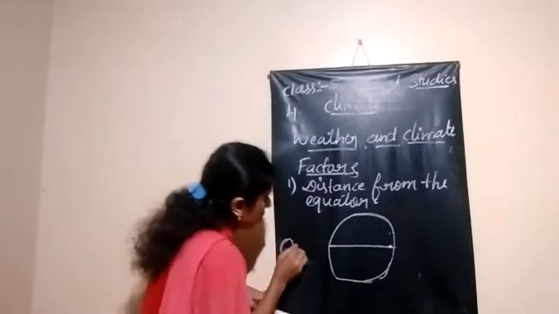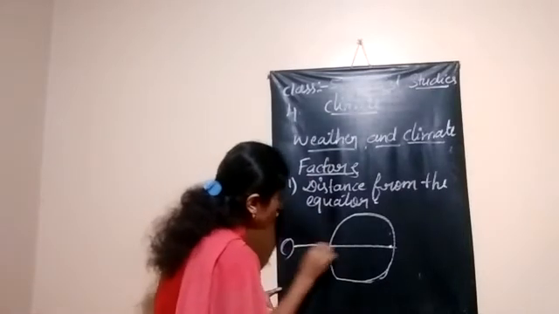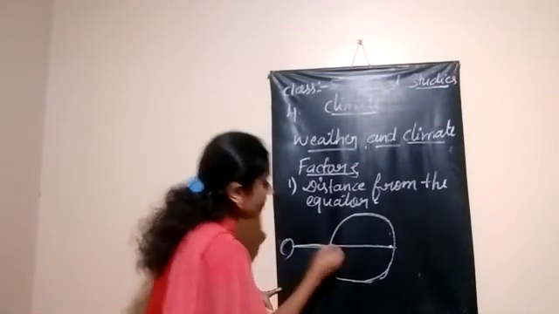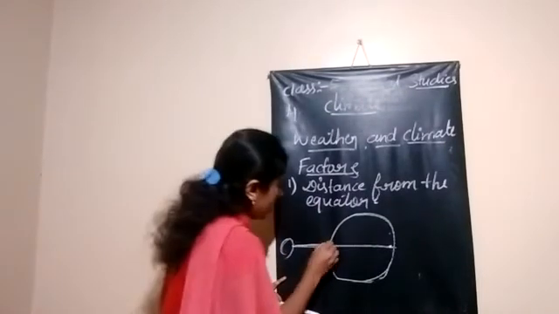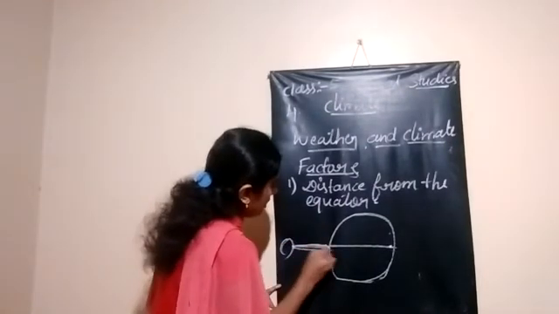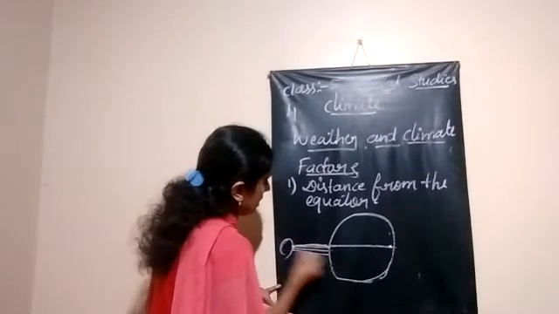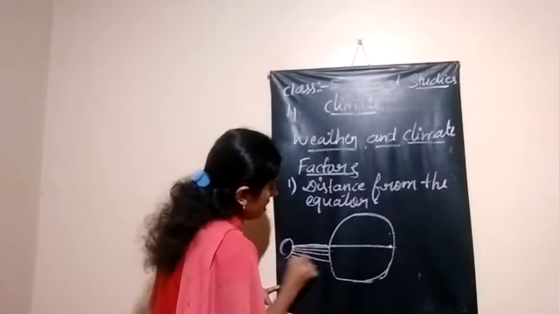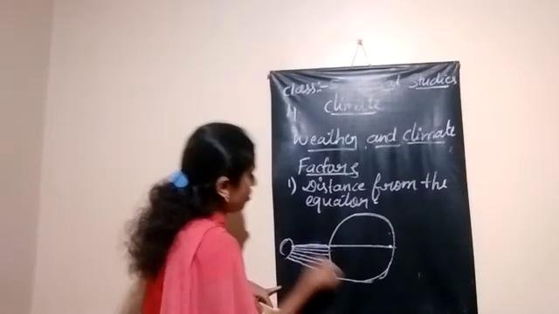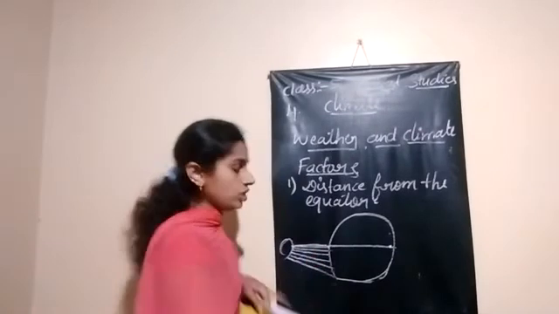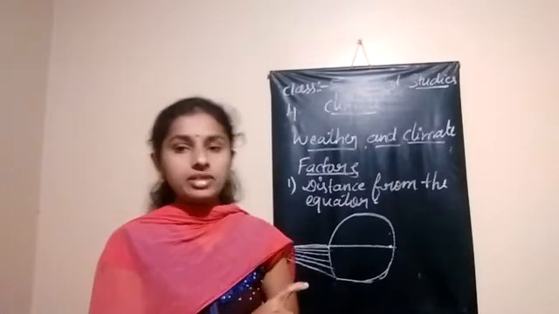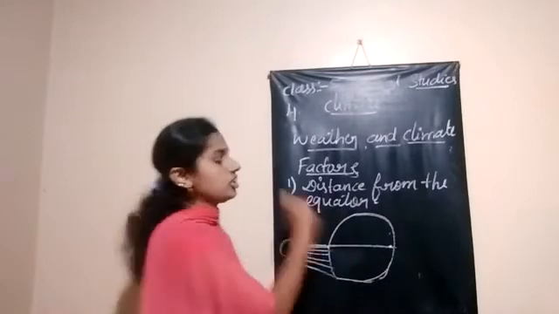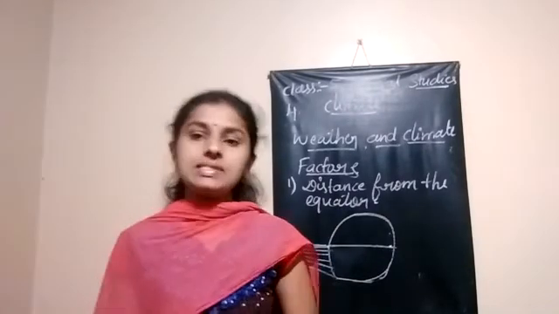Means on the equator, in the region of the equator, sun rays are falling straight. When they fall on the equator, those are direct sun rays. Regions near the equator are getting direct sun rays.